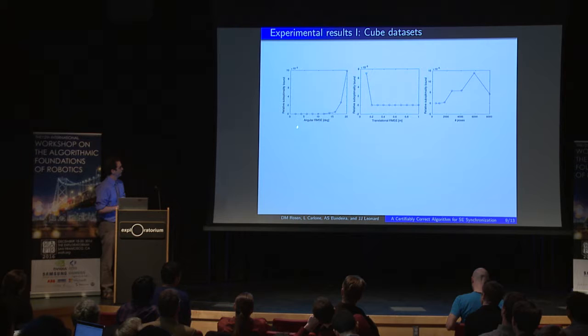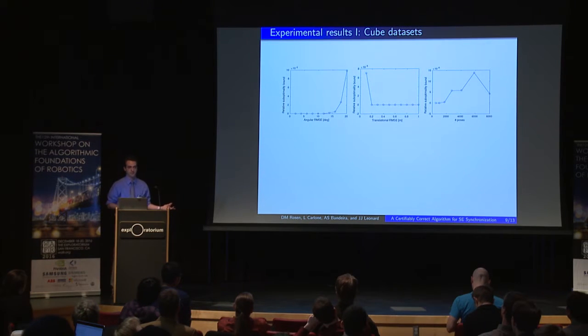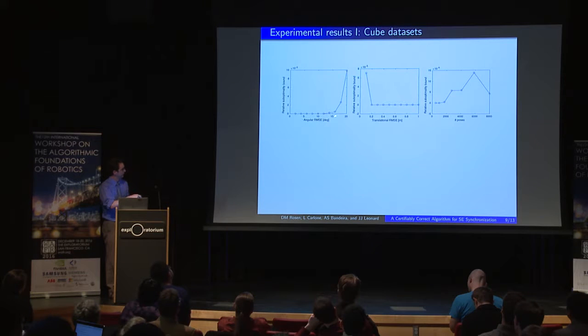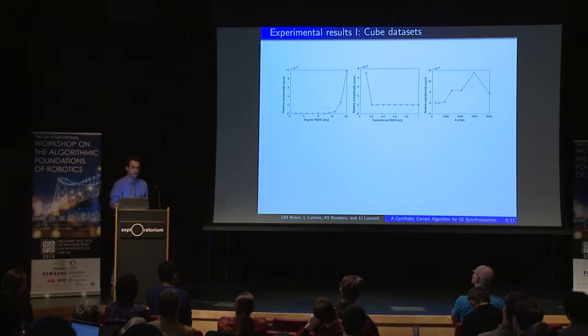It does seem to have a dependence upon the rotational noise, which makes sense because it's the rotations that make SLAM hard. So this is at least intuitively plausible. But what I would point out is that we recover exact solutions for rotational noise up to somewhere in the range of 12 to 15 degrees. And 12 to 15 degree angular noise between frame alignment is quite a bit.